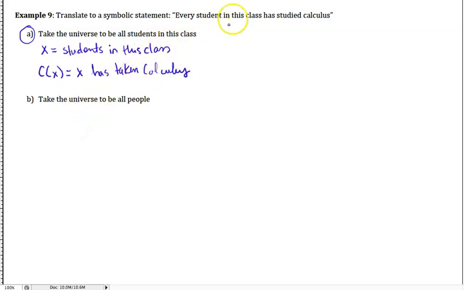All right, so the way we translate "every student in this class has studied calculus" will be the universal quantifier. For every X in our universe, for every student in this class, C of X is true: X has taken calculus, or has studied calculus, is true. So that will be the translation based on the universe of just our class.